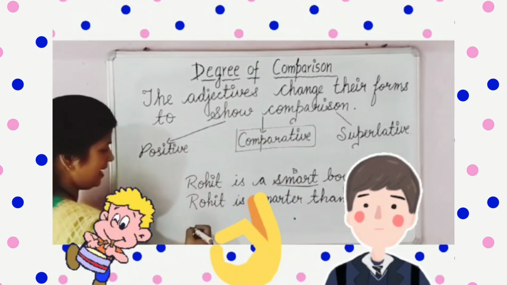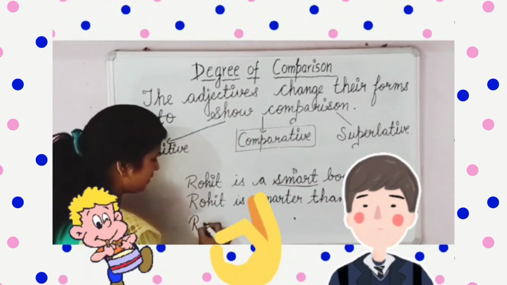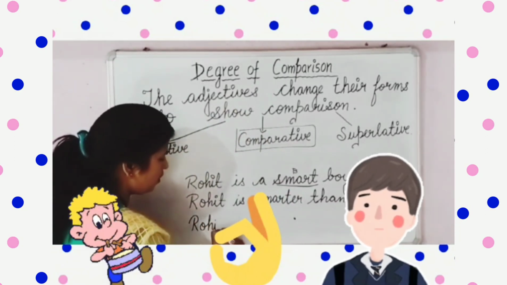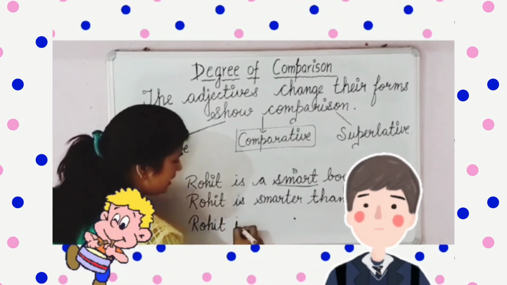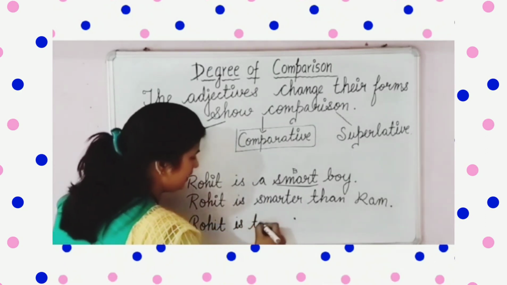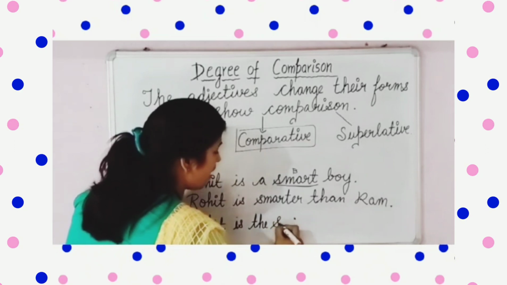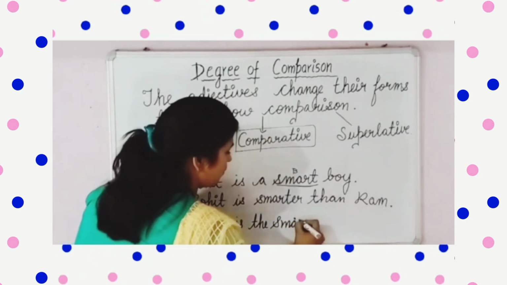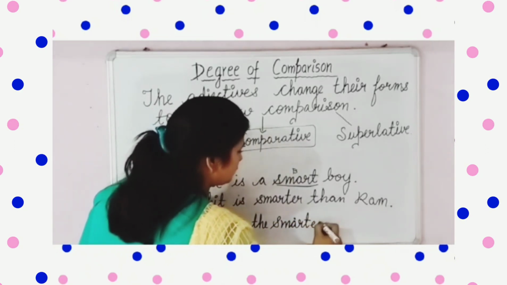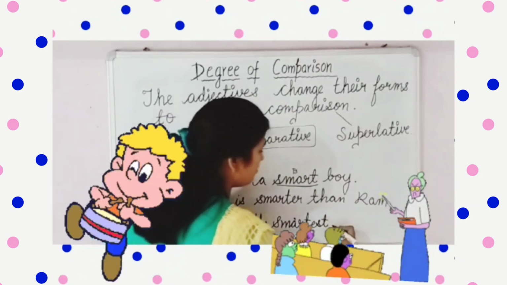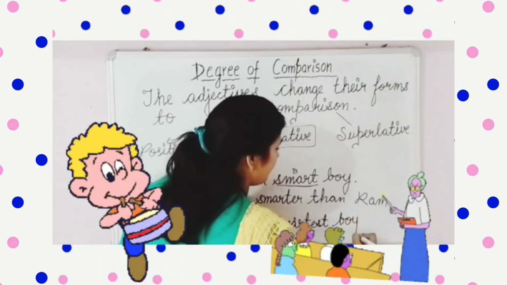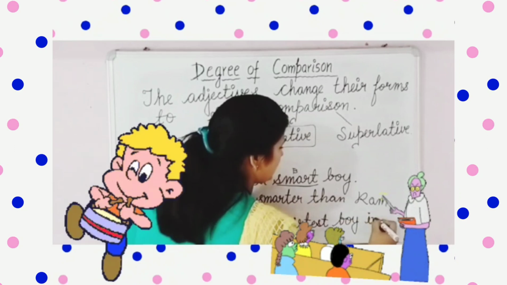If I say that Rohit is the smartest boy in his class.